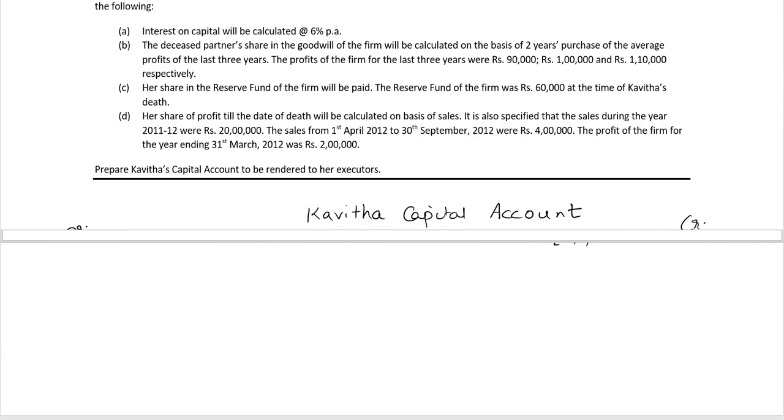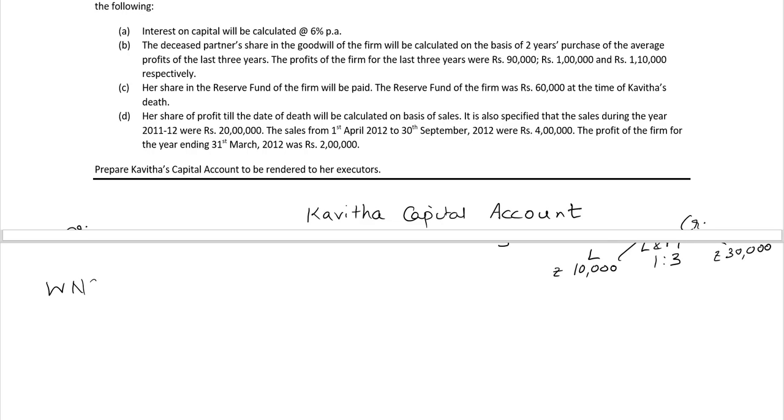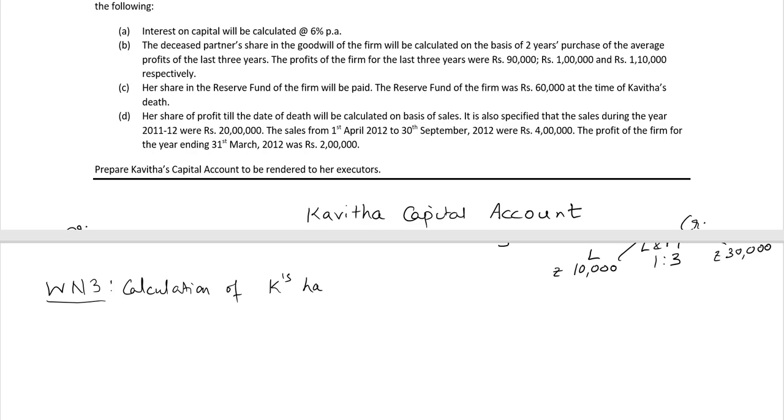So let's go to the working note 3, calculation of Kavita's share in profit up to date of death.